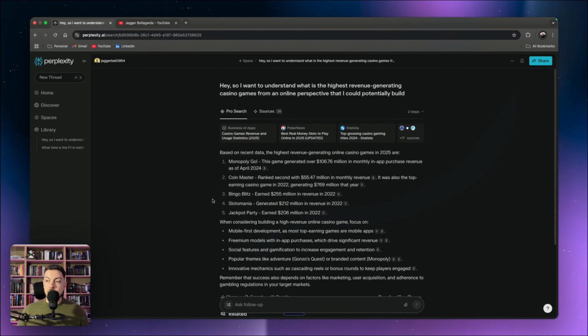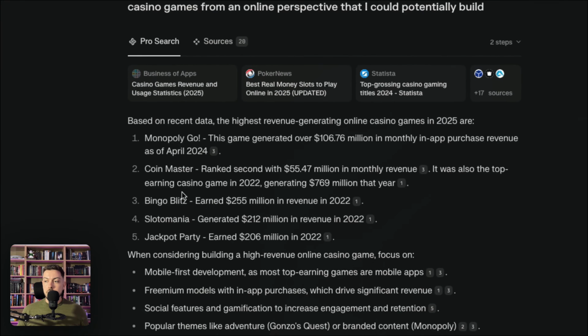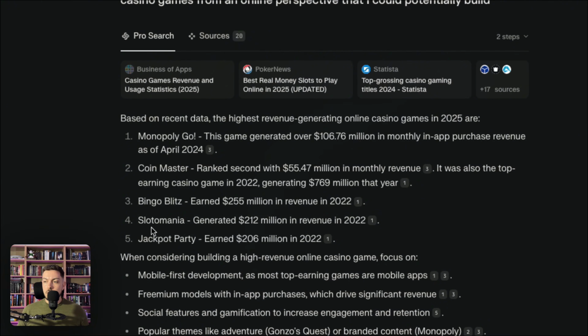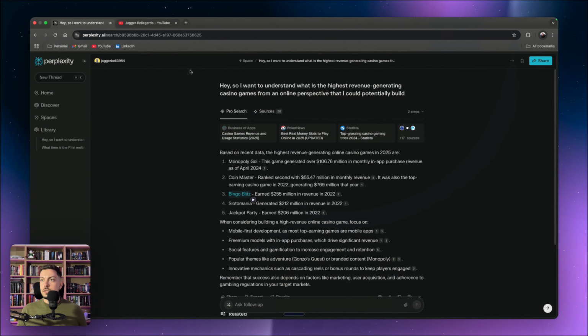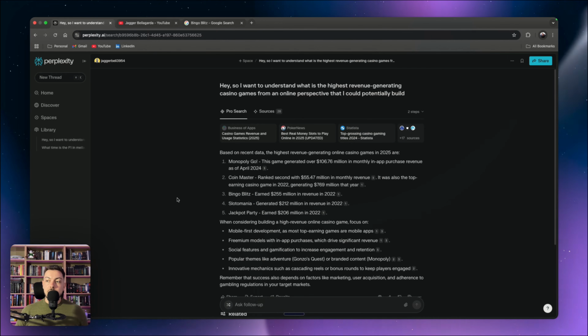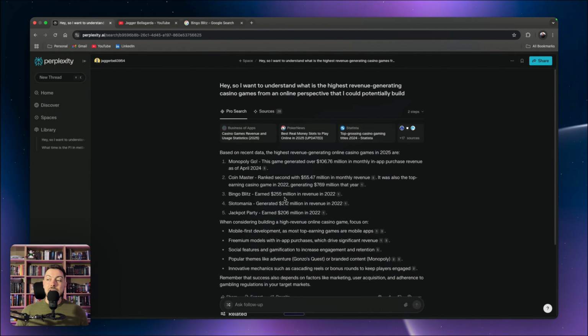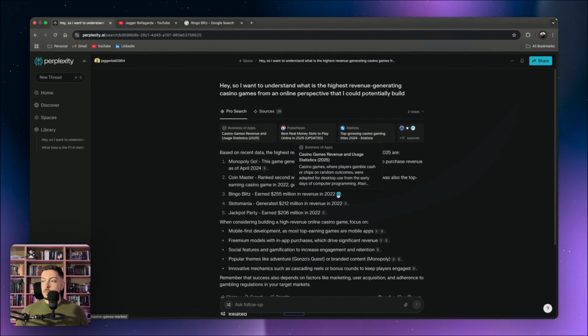Okay, so here are our results. Monopoly Go, Coin Master, Bingo Blitz, Slotomania, Jackpot Party. I like the Bingo Blitz idea. Bingo Blitz earned $255 million in revenue in 2022, and that's coming from a statistics website over here.